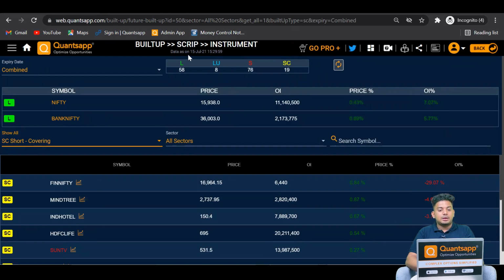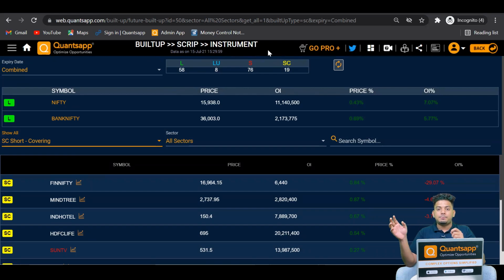And also in the build-up tool we will directly get to see the market breadth. On a particular day you will have a bias on the market, like out of total FNOs, how many FNOs have witnessed a long build-up, how many have witnessed a long unwinding move, how many a short build-up, and SC is indicating a short covering move. So now looking at the market breadth, you can have a bias on the market.